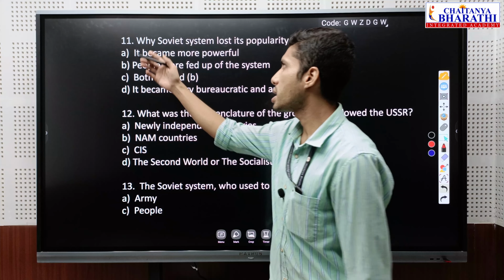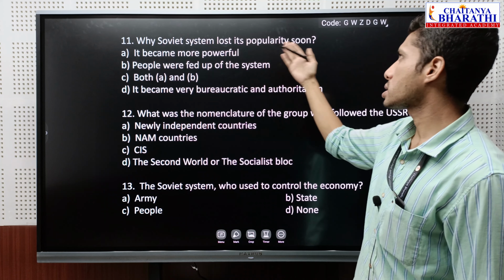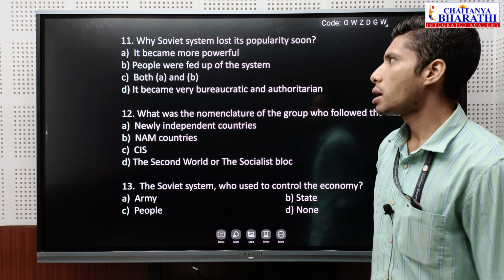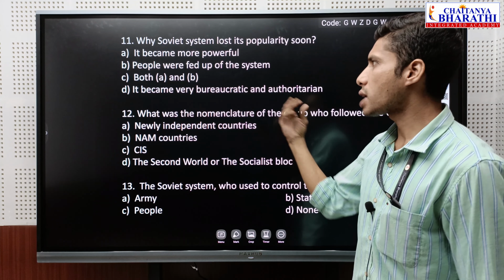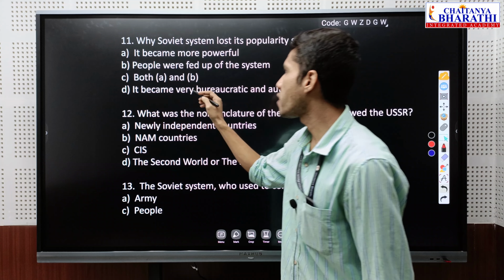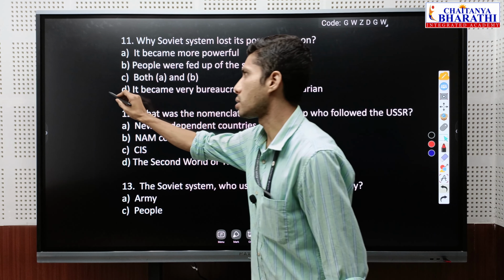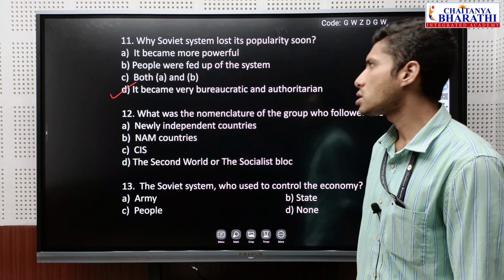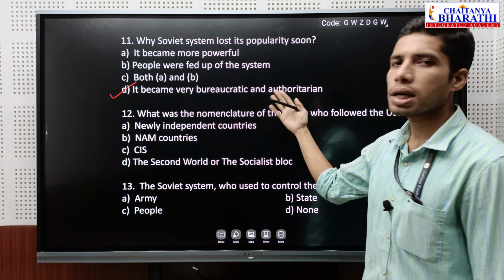So question number 11, why did the Soviet system lose its popularity soon? So why was its popularity lost? Mainly the most accurate answer should be it became very bureaucratic and authoritarian. So there was less freedom, no democracy at all. So it became very much bureaucratic and authoritarian.